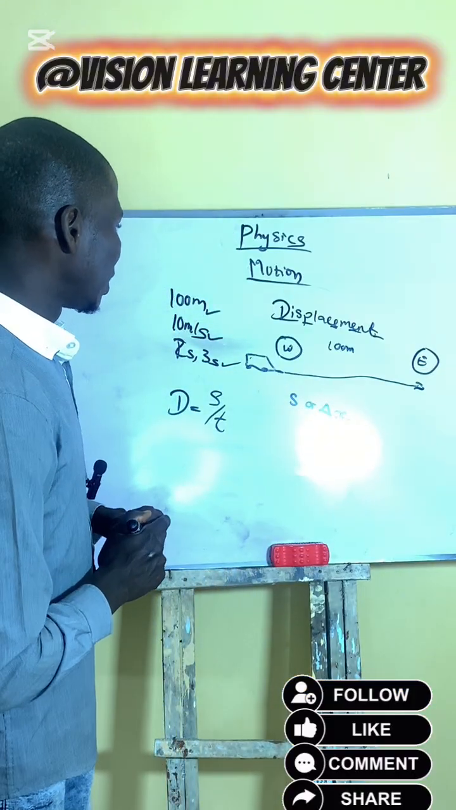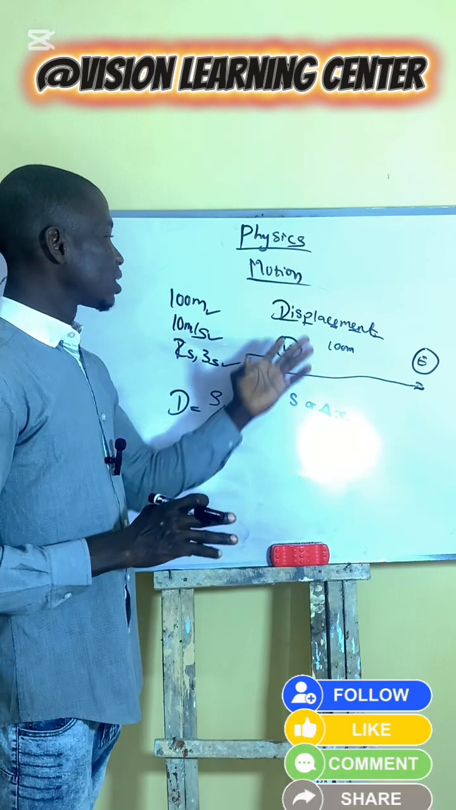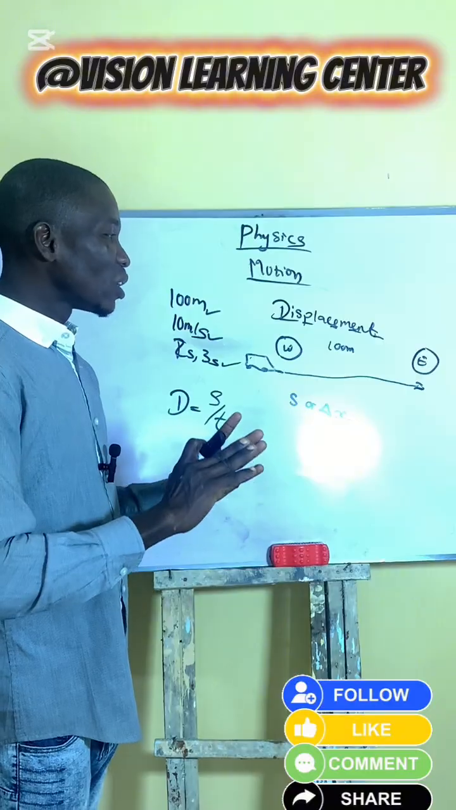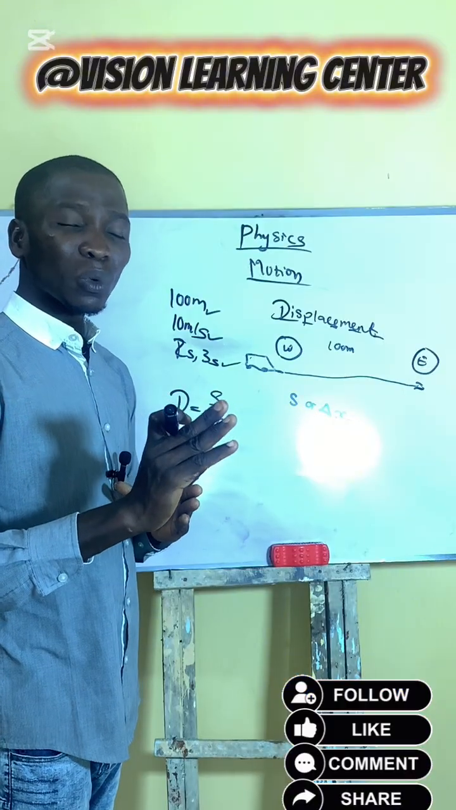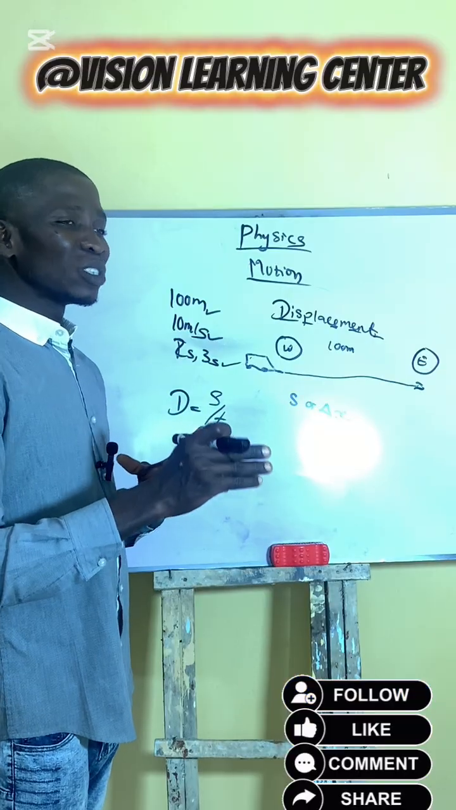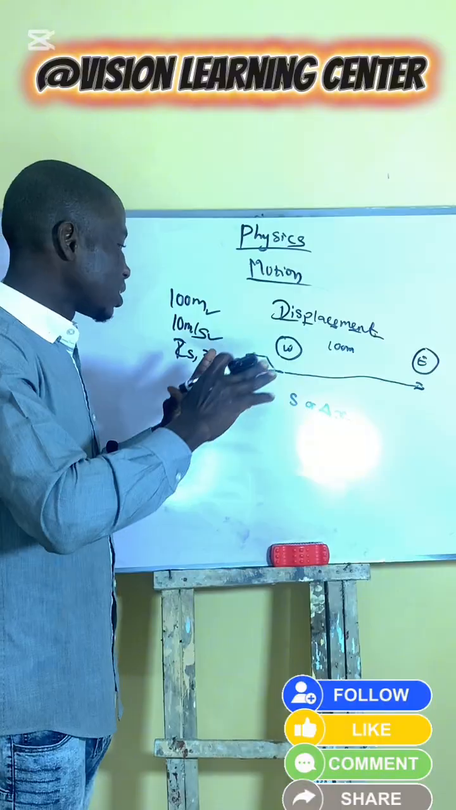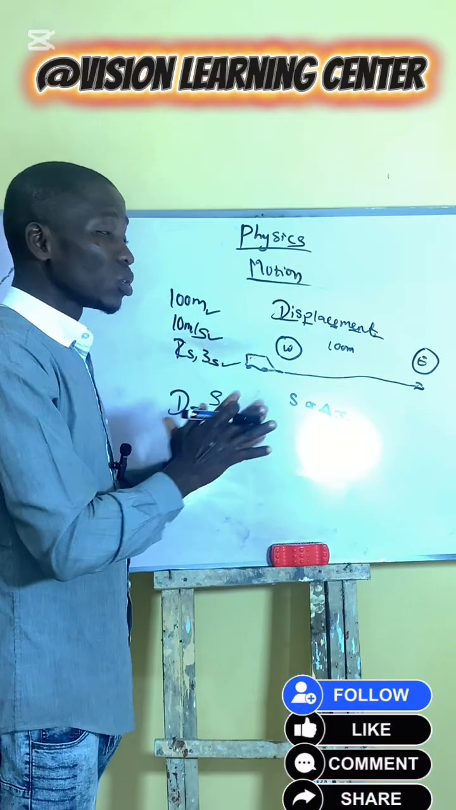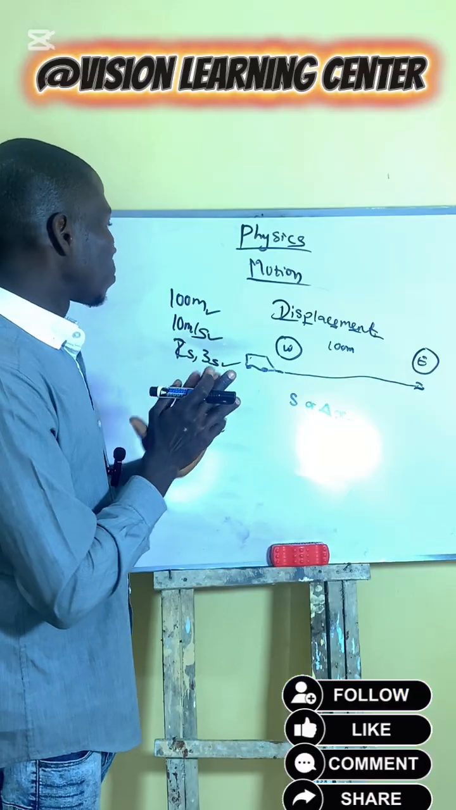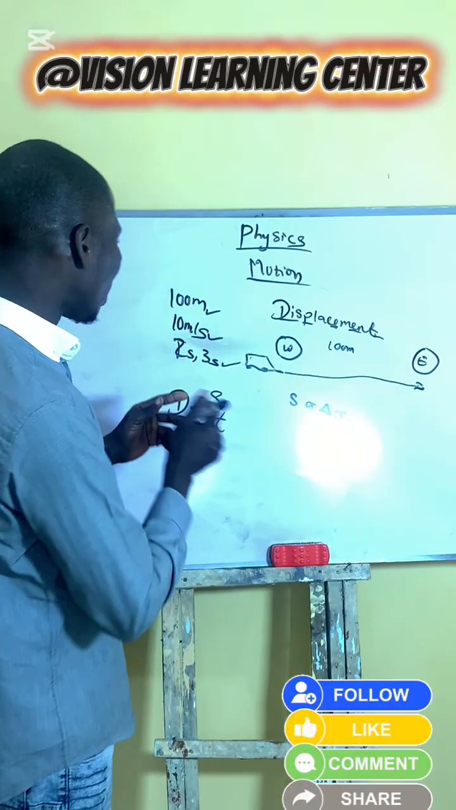x over t. This tells us about how far a body covers in a specific direction. How far that body covers from its starting point to its ending point in a specific direction. That is what we know as displacement.